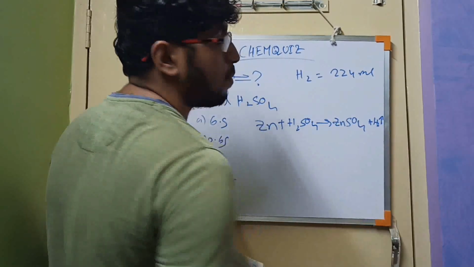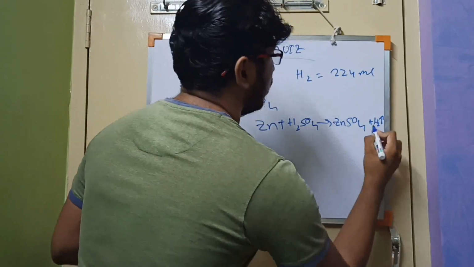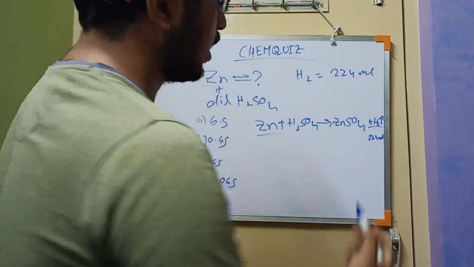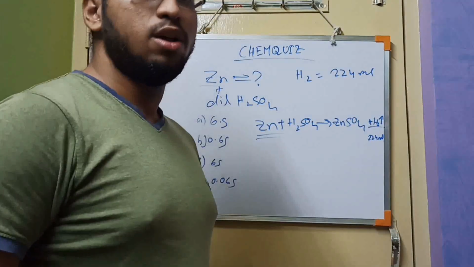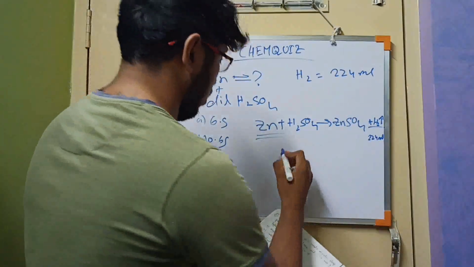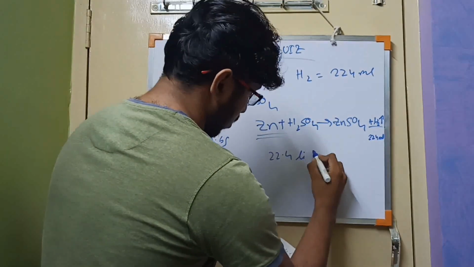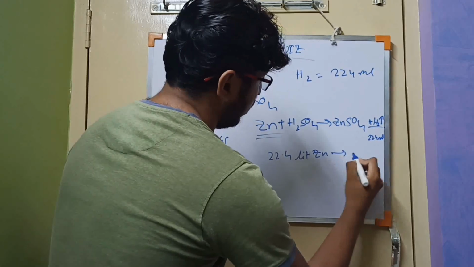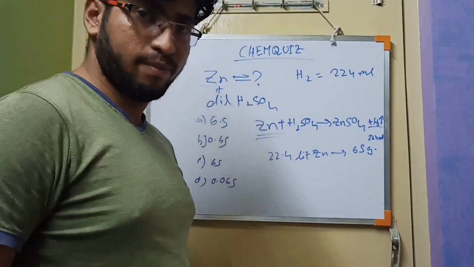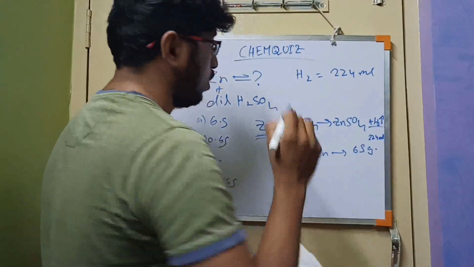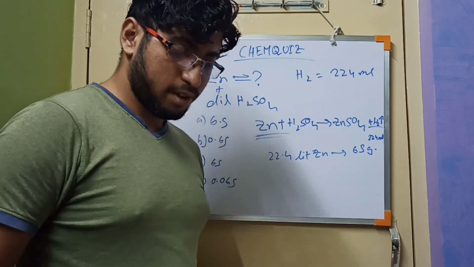We are getting 1 mole of hydrogen from 1 mole of zinc. So the calculation is very easy. 22.4 liter of H2 means 65 gram of zinc.